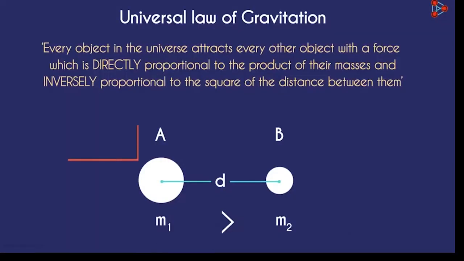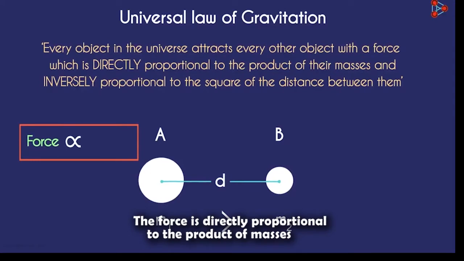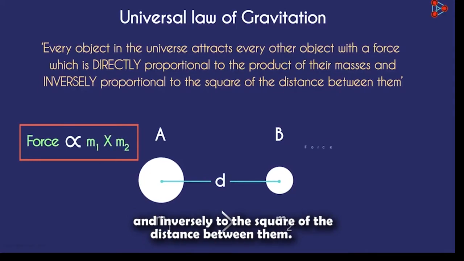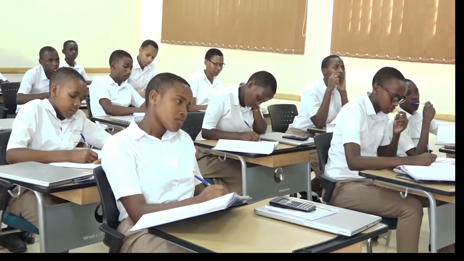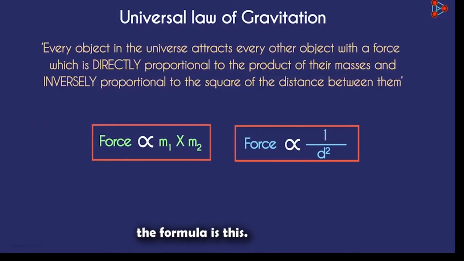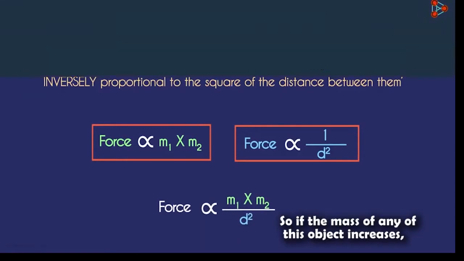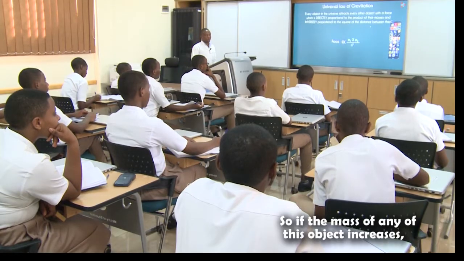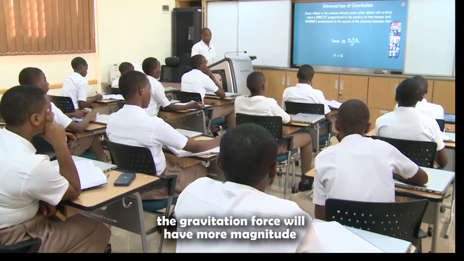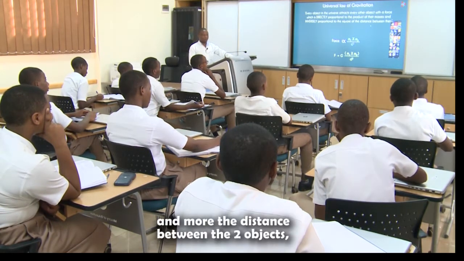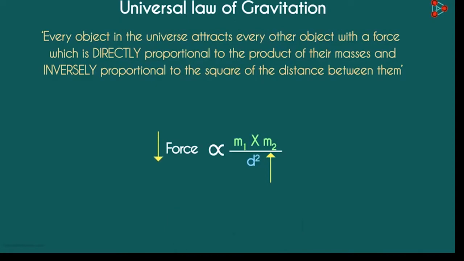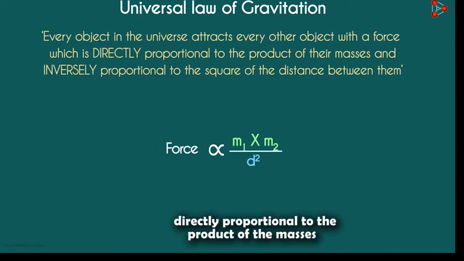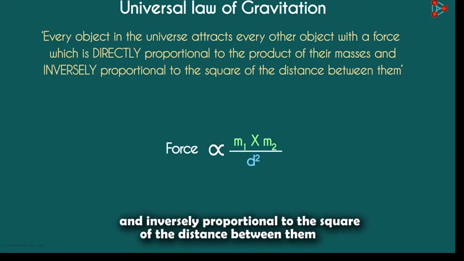Let me repeat. The force is directly proportional to the product of their masses and inversely proportional to the square of the distance between them. With this data, we can write it mathematically like this. So if the mass of any of the objects increases, the gravitational force will have more magnitude. And the more the distance between the two objects, the lesser the gravitational force will be. Directly proportional to the product of the masses and inversely proportional to the square of the distance between them.